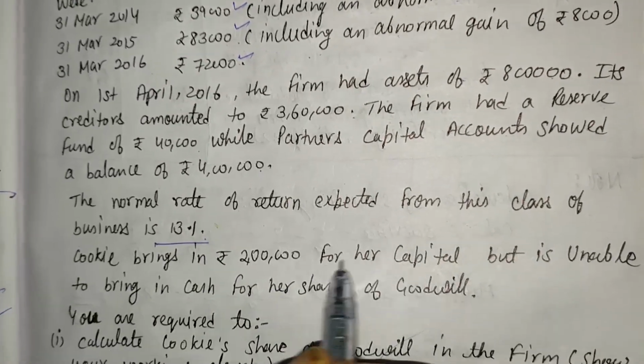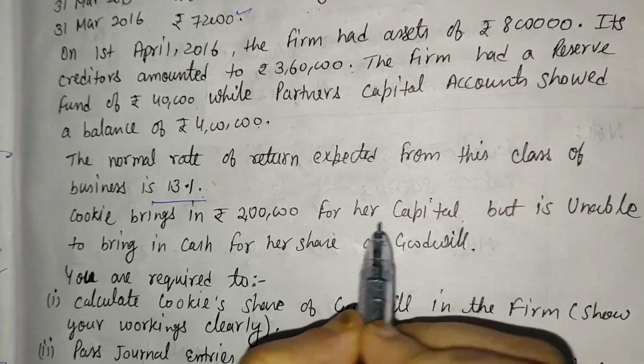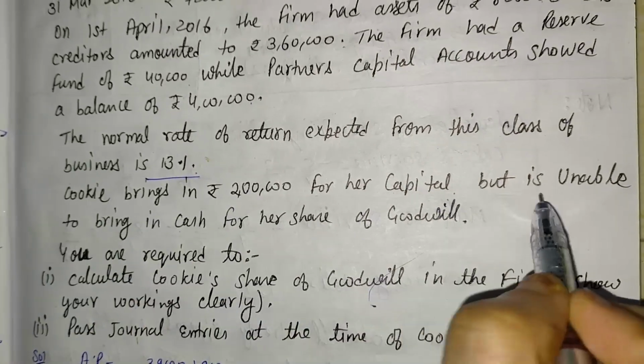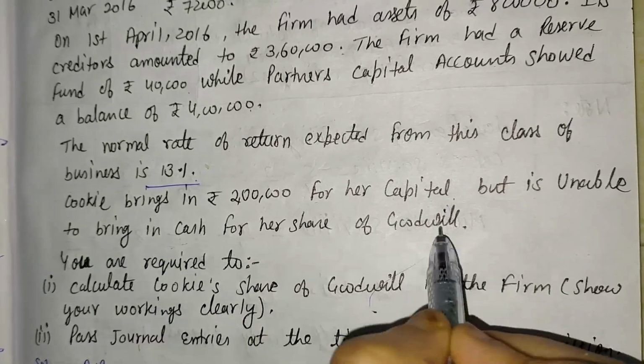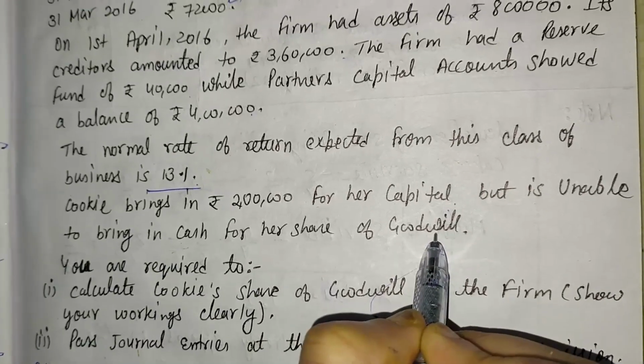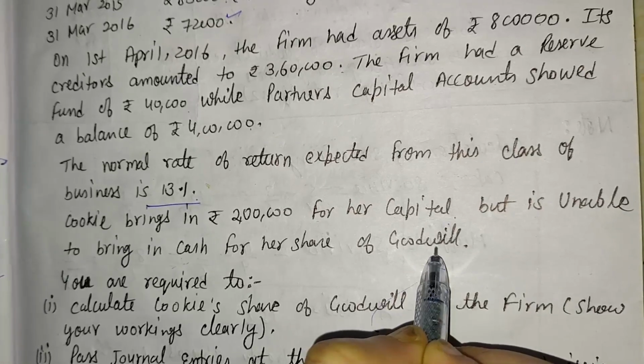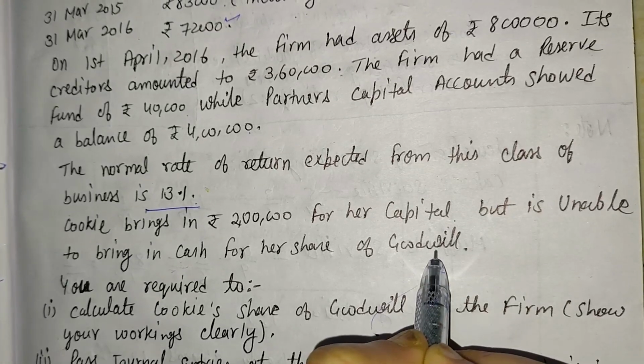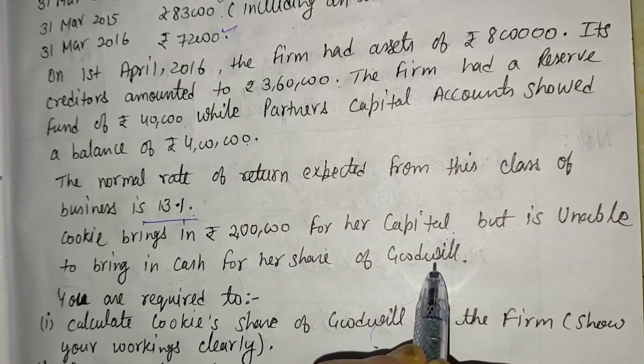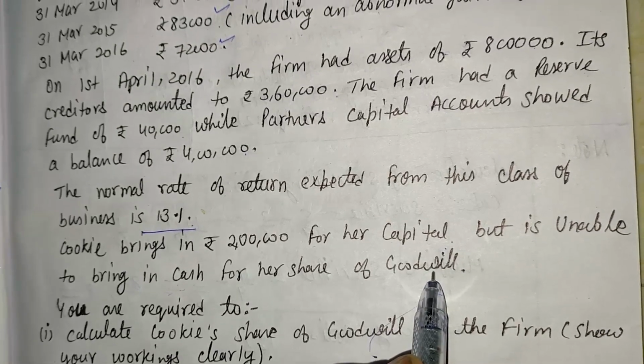Cookie brings 2 lakh for her capital. Cookie only brings her capital but is unable to bring the goodwill. Before this question, we already discussed one question in which goodwill is already given. But in this case, goodwill is not given. That time we have to calculate the amount of goodwill.